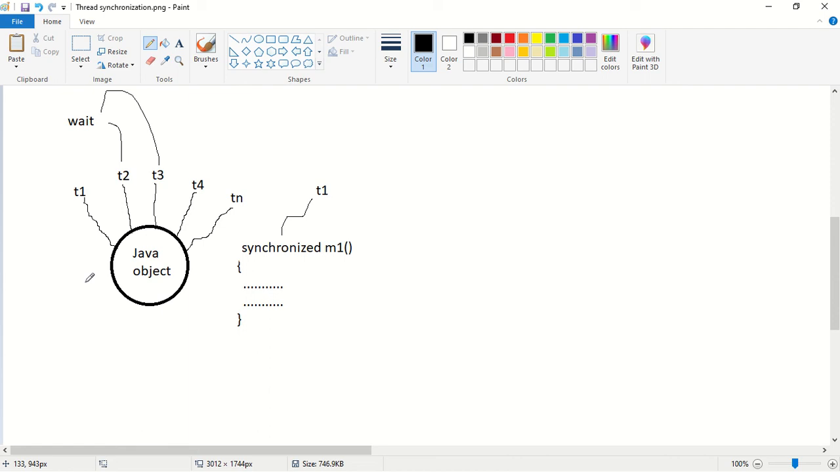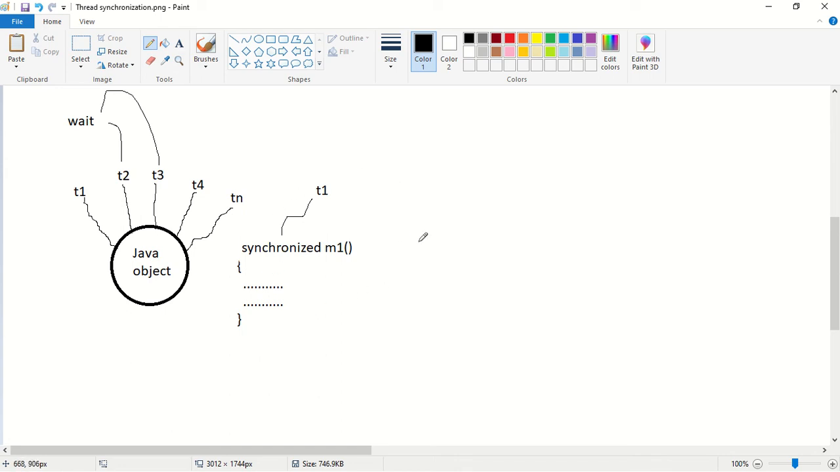Next, what happens if a method is declared as synchronized? If a method is declared as synchronized, at any given point of time, only one thread is allowed to execute that method on a given object. The remaining threads have to wait. So what happens by doing this? By doing this, we can resolve the data inconsistency problem. The main advantage of using the synchronized keyword is that we can avoid the data inconsistency problem.